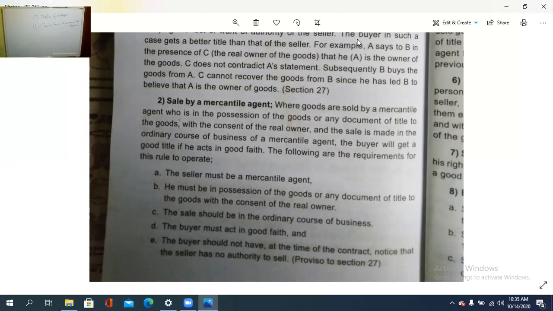Okay, so these are the rules to be satisfied with regard to a sale by a mercantile agent. The seller must be a mercantile agent. He must be in possession of the goods or any document of title to the goods with the consent of the real owner. The sale should be in the ordinary course of business, and the buyer must act in good faith, and the buyer should not have noticed that the seller has no authority to sell at the time of entering into the contract. So these are the cases with regard to a sale by a mercantile agent.